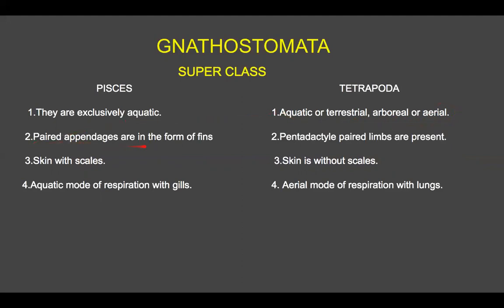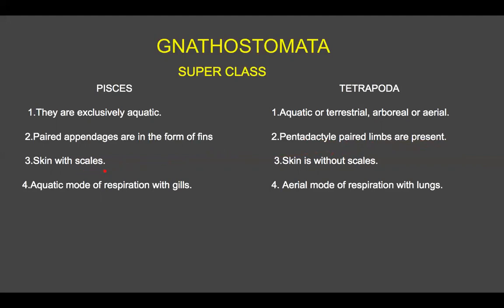In Pisces, paired appendages are in the form of fins. You know, the fish has fins. In Tetrapoda, the paired limbs are pentadactyl, meaning they have five digits in their limbs or appendages.